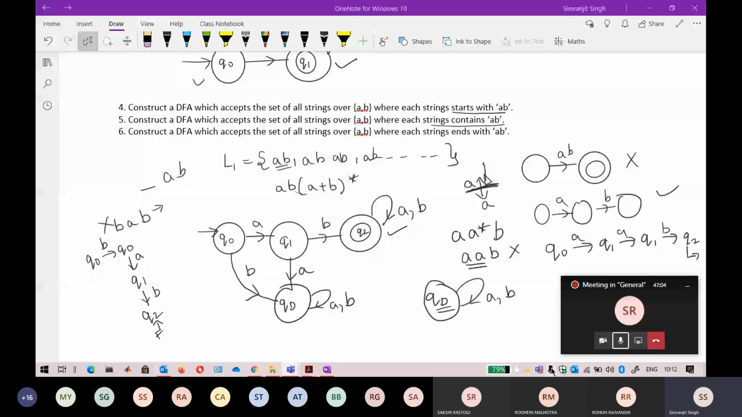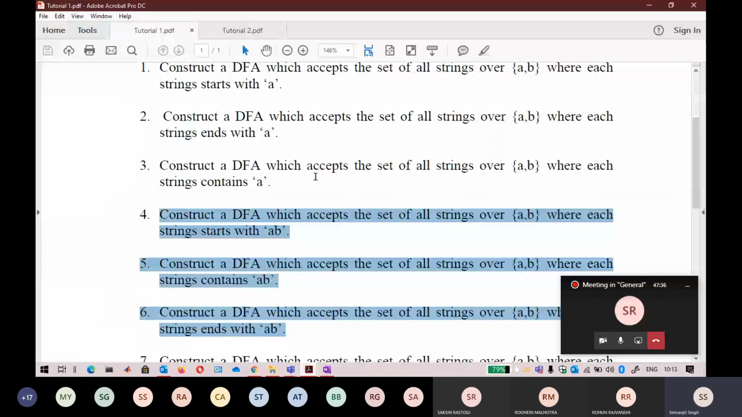Sayesh has drawn the automata. That is absolutely correct for ending with AB. Yes, yes. Sparsh, yes, that is correct for containing AB. That is absolutely correct. Sparsh, that is for ending with AB. It is again absolutely correct. Yes, absolutely. I think you are now getting what automata is.